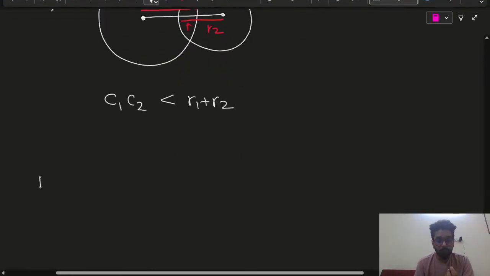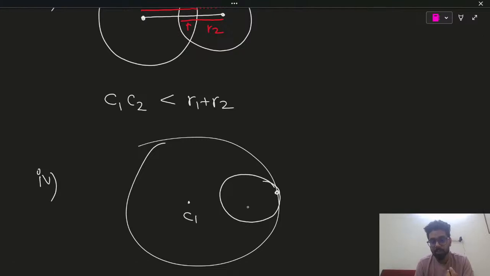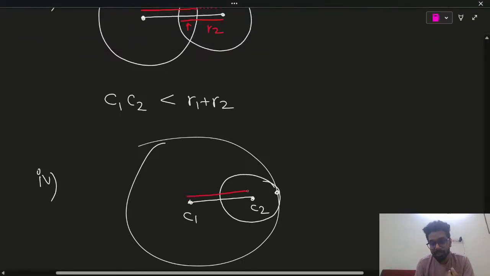Now, fourth point, let's write down, when two circles touching each other. If two circles are touching each other, now over here this is circle center 1, this is center 2. Now this white line represents distance between both the centers. Now what is R1? This is R1 and this is R2.